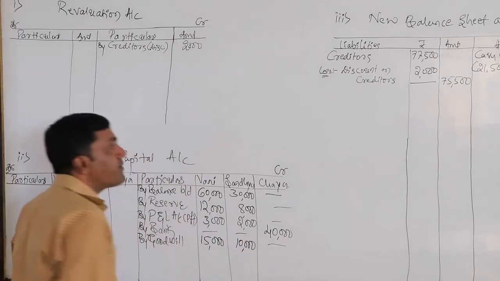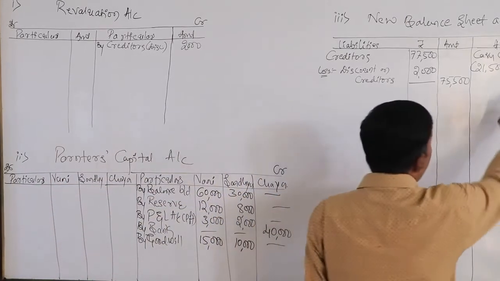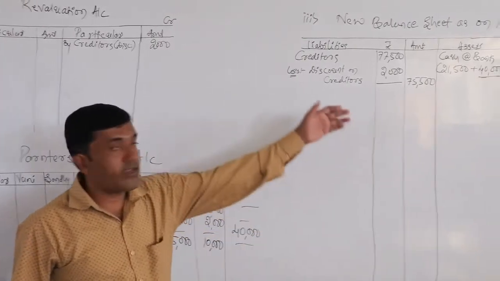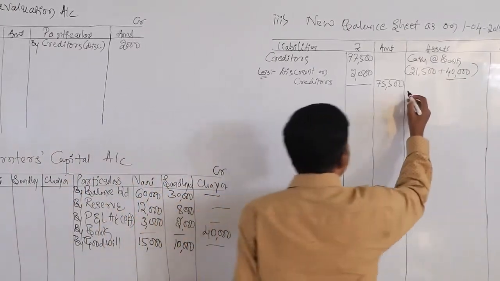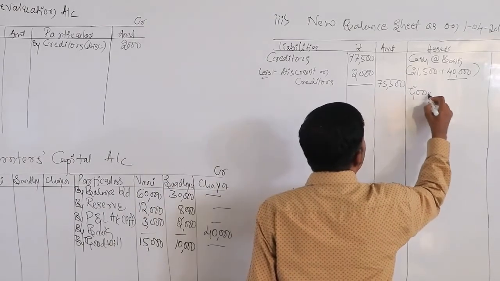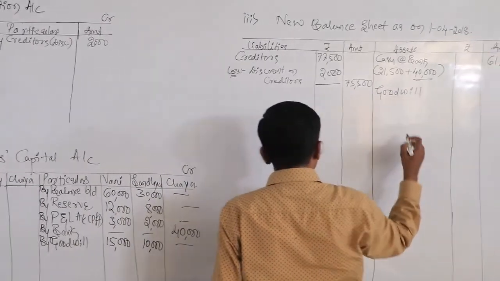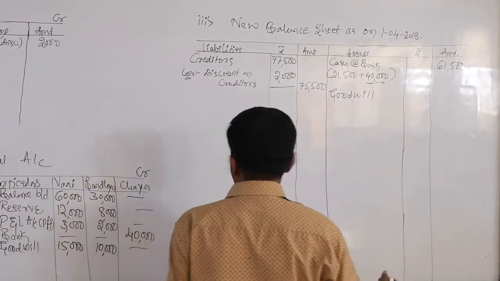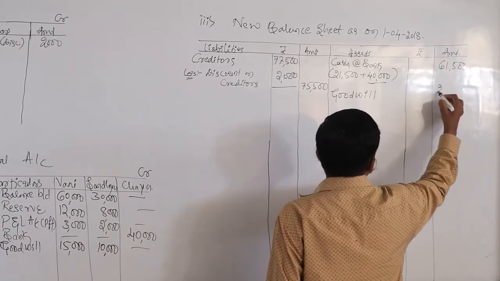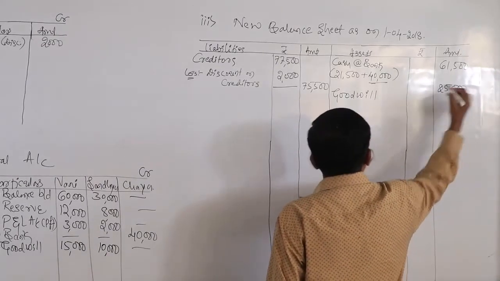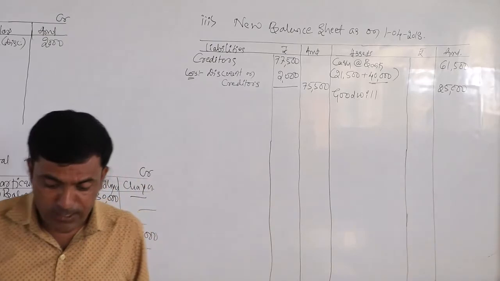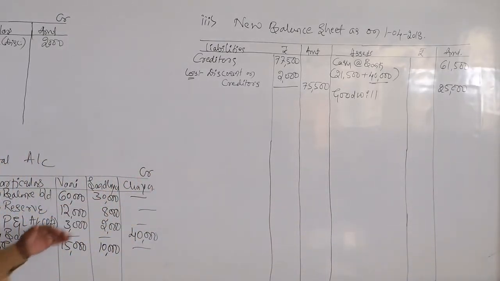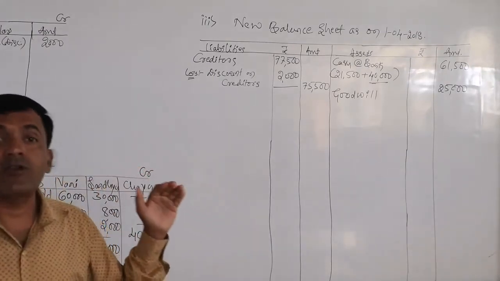By creating this goodwill, you should not add that amount to the cash account. Just write the goodwill separately like this. This is called goodwill retained in the business. The amount of goodwill is 25,000. Next, dear students, they have simply said create and retain in the business, not said about writing off.